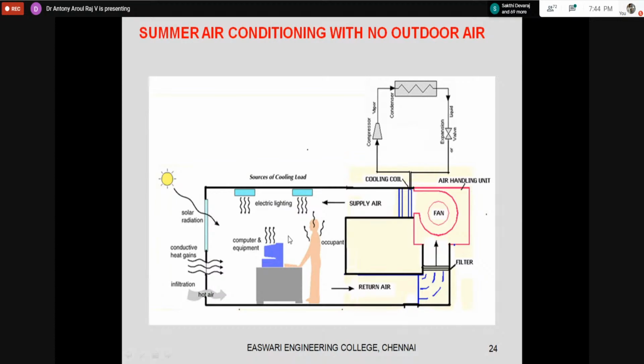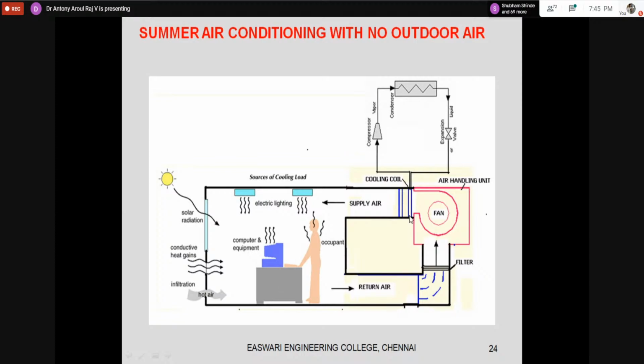We are trying to find out the rate of heat entry into the building. What is the rate of solar energy entry into the building? What is the rate of heat generation inside the building? What is the rate of outdoor air heat, if at all it is entering the building? If it is infiltration, it will be entering into the building. This rate of heat entering the building, I have to sum it.